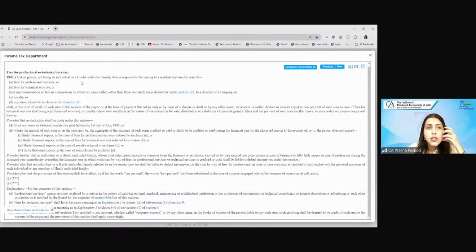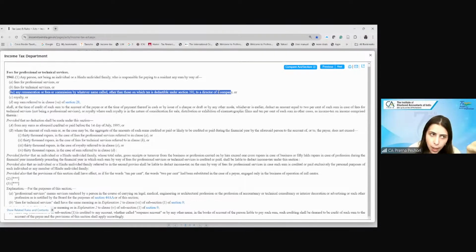Any person not being an individual or HUF who is responsible for paying to a resident any sum by way of fees for professional services, fees for technical services, any remuneration or fees for commission by whatever name called other than those on which the tax is deductible under 192 to a director of a company, meaning if it is paid as a salary to a director, 192 will be applicable. If it is paid as a remuneration to the director who is not an employee, then it will be under 194J.